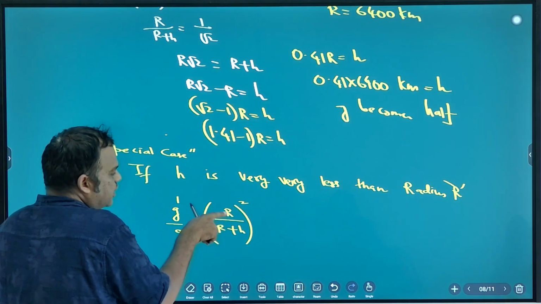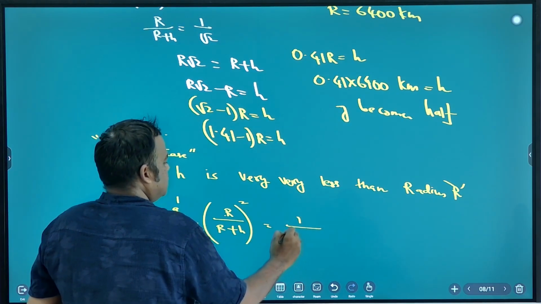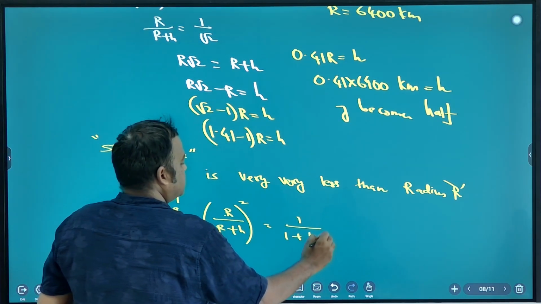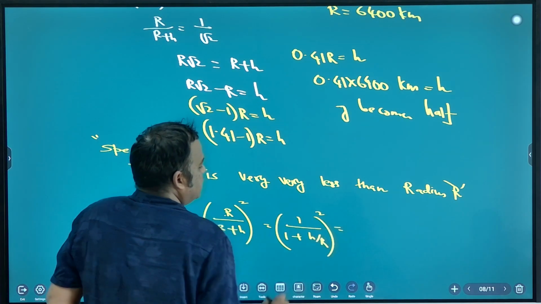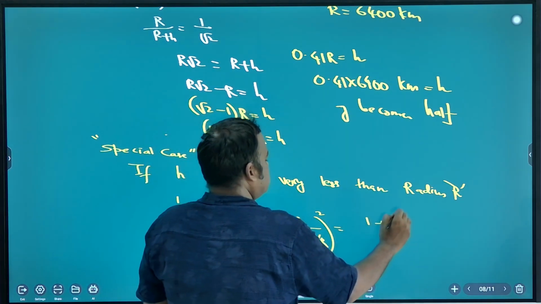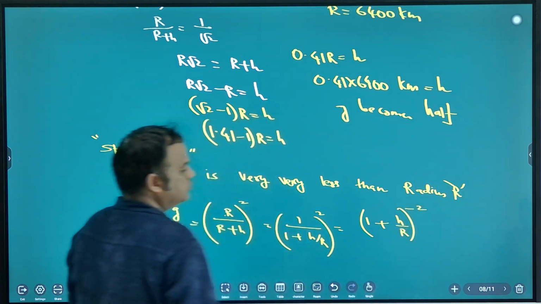Now you take R below, so 1 upon 1 plus H by R whole square. So this is 1 plus H by R raised to minus 2.